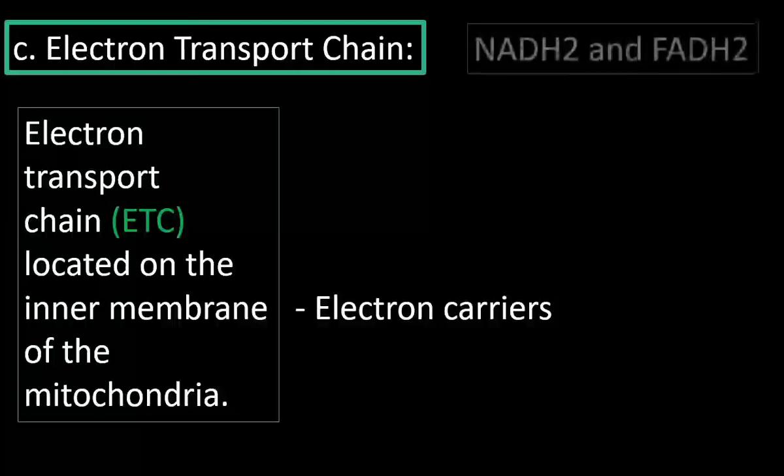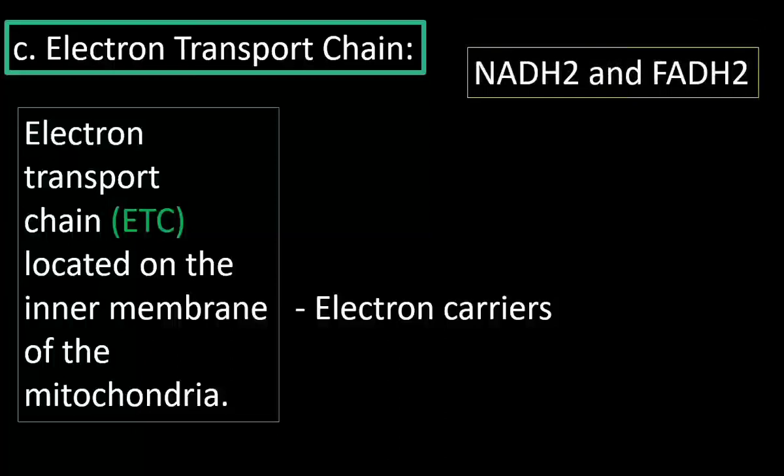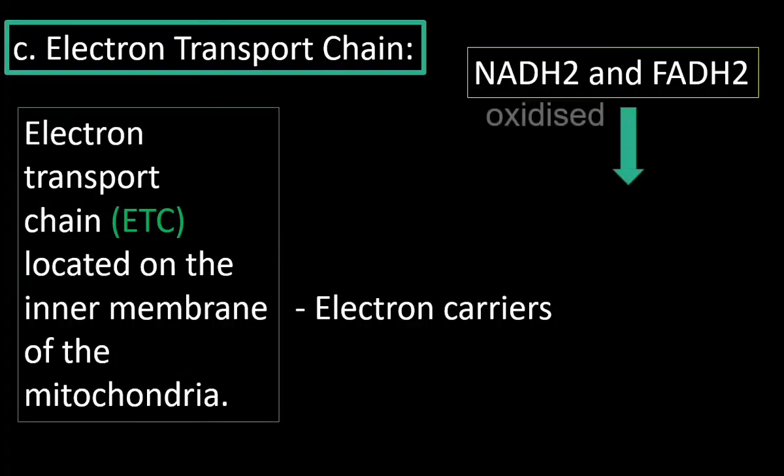We have already discussed that NADH2 molecules are produced during glycolysis. NADH2 and FADH2 both are produced in the Krebs cycle. NADH2 and FADH2 of glycolysis and Krebs cycle enter into the electron transport chain. Inside the inner membrane of mitochondria, the NADH2 and FADH2 are oxidized.